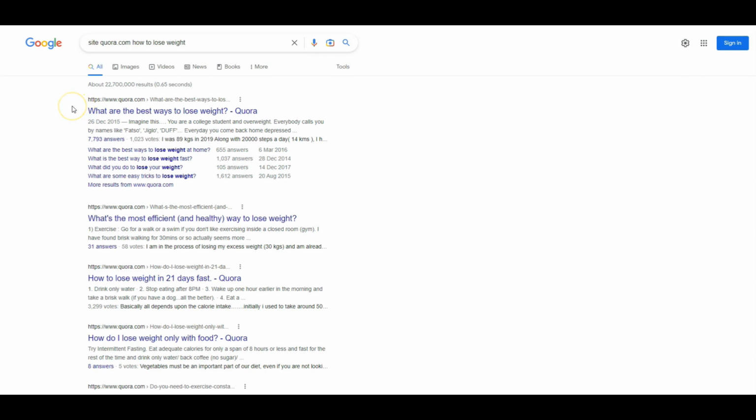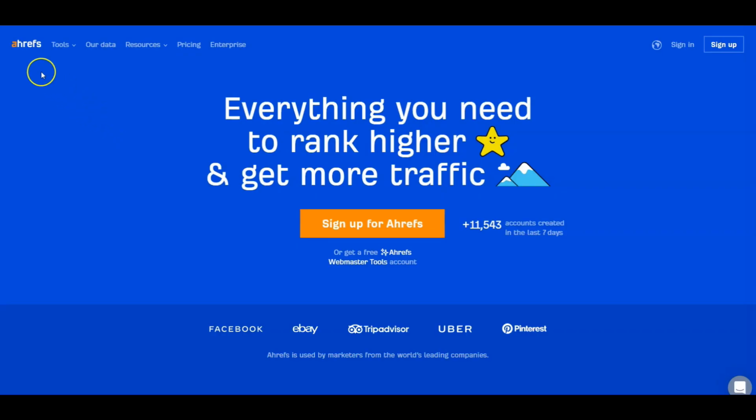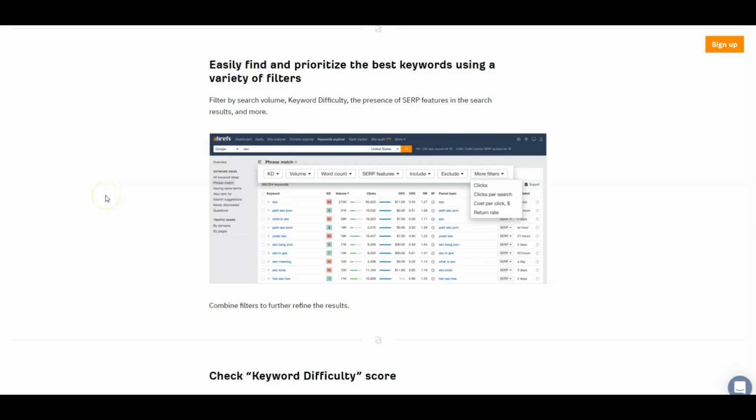Now we have all the questions that Google indexes in Quora. The problem with this approach is that we don't know how well Quora is ranking for that keyword. For that we can use other advanced tools. For example, we can go to Ahrefs, search for all the questions from Quora, and sort by the number of views. And of course, we will filter the questions that rank at the top of the results at Google. This way we can find the best questions for us to answer.